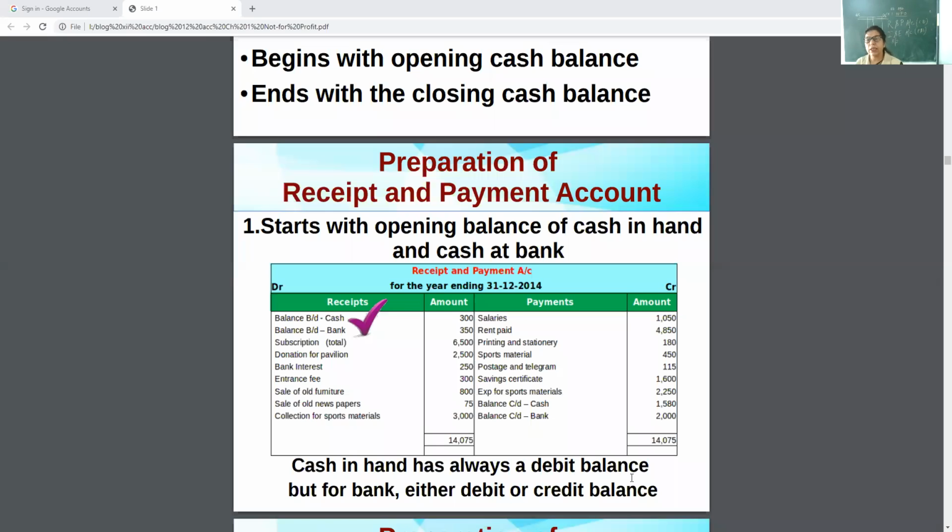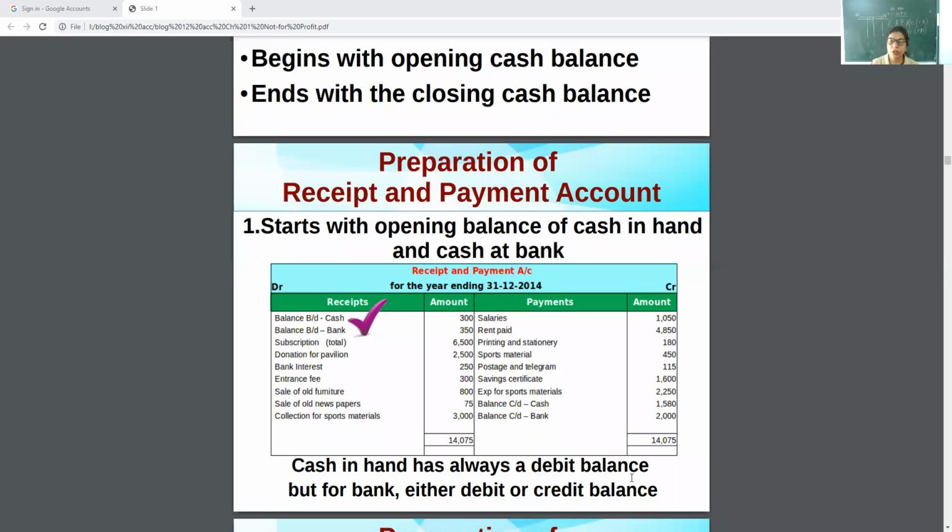This is in the cash book format, but no need to make a date column because receipt and payment account is generally prepared at the end of the financial year, or at the end of the accounting term. So two sides are there. One is the debit side, which is for receipts.